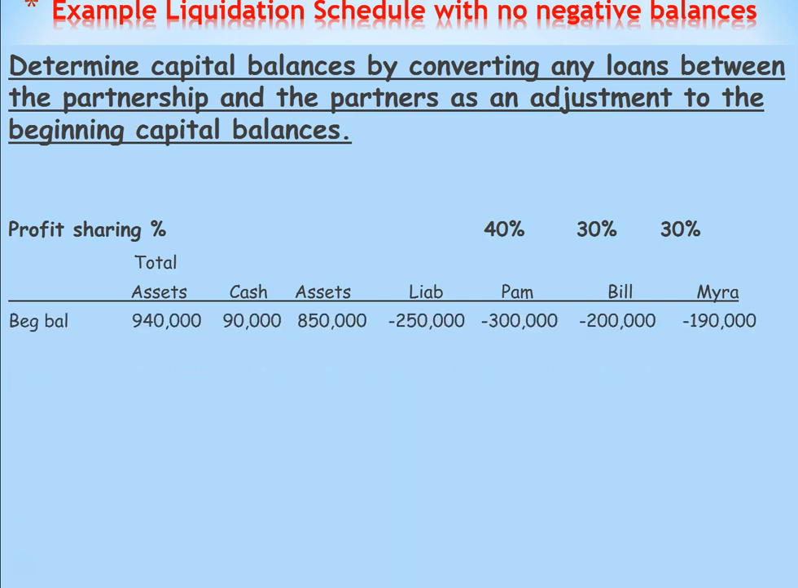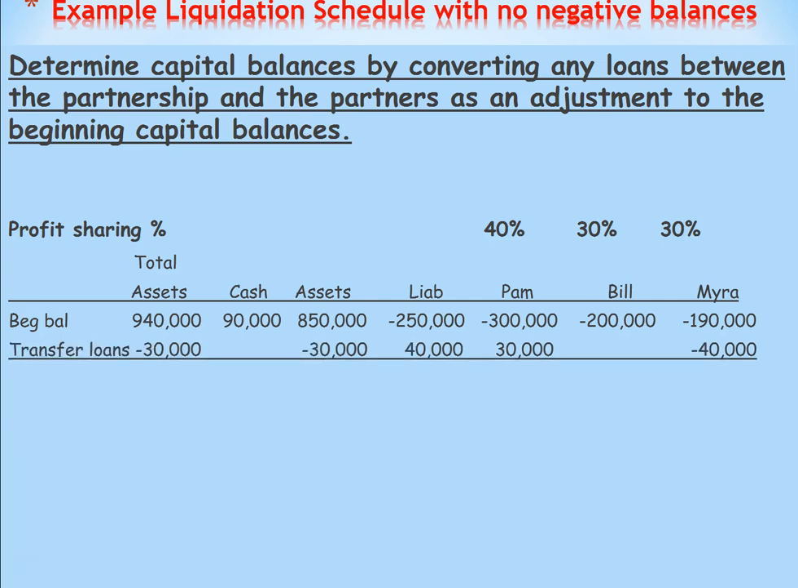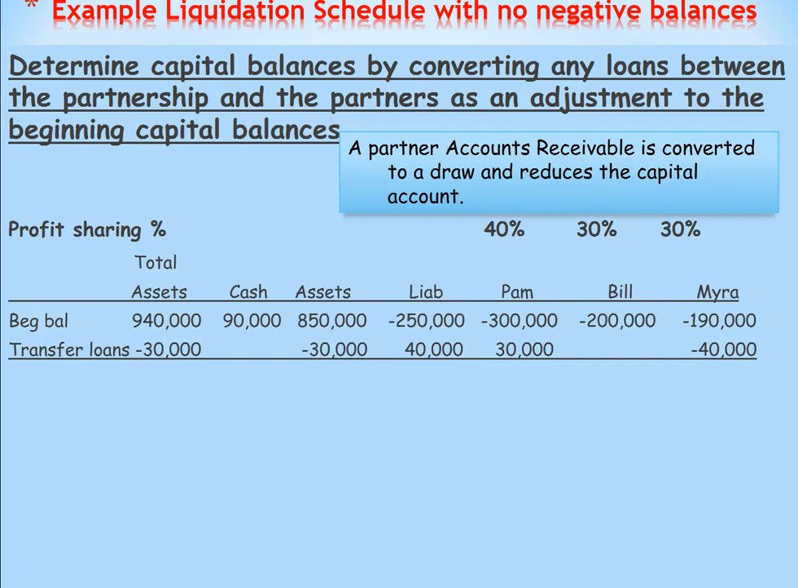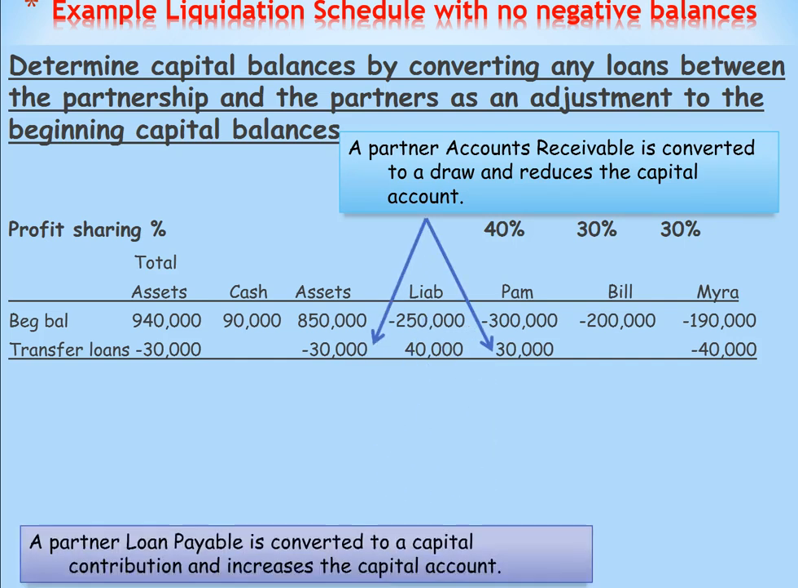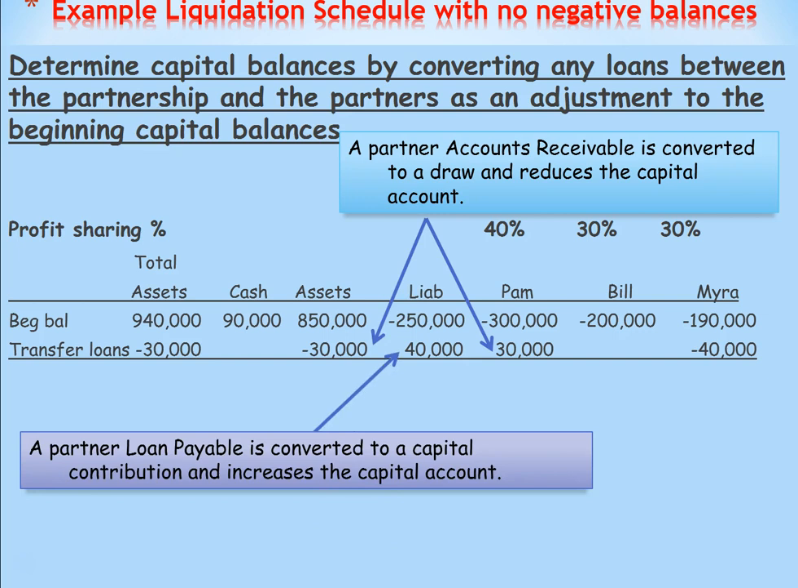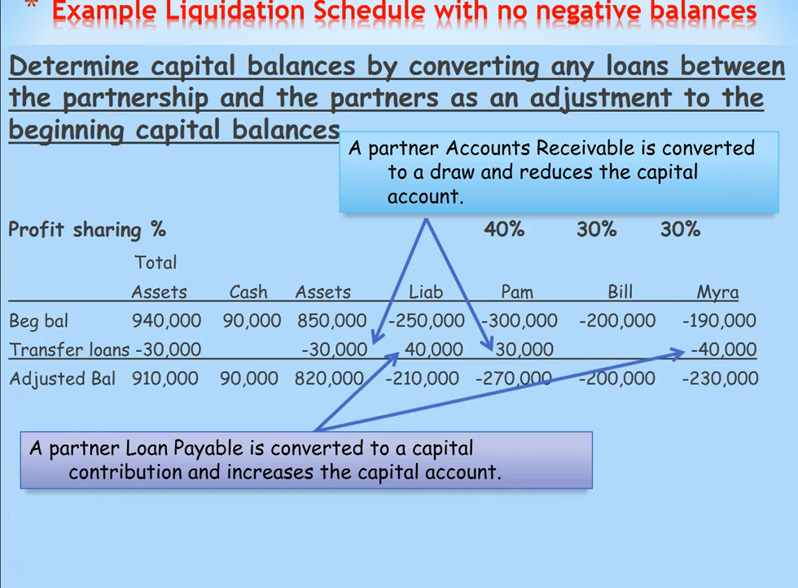All right, now we have their beginning balances, but the first thing we need to do is back out the loan, take the loan off the books, and the receivable off the books. So this is what we've done here, and now we have the partners' ending balances. Again, a partner loan payable is converted to a capital contribution and increases the capital account, and a partner's accounts receivable is converted to a draw. Now we have the balances that we're going to use to start the liquidation schedule.